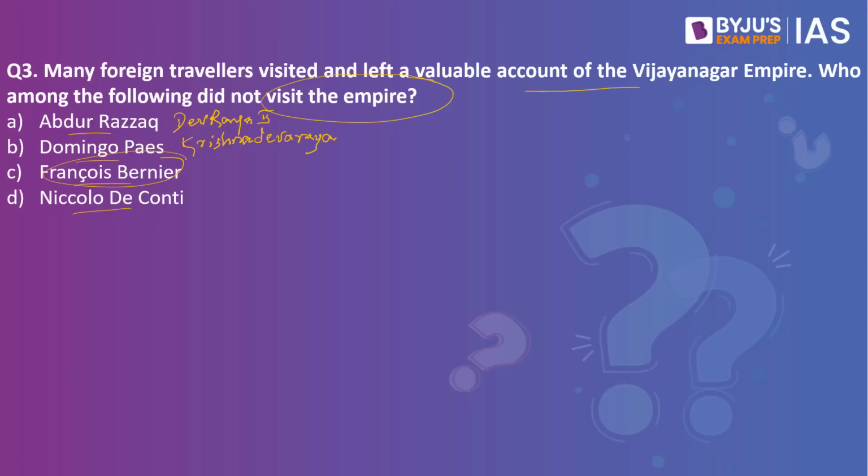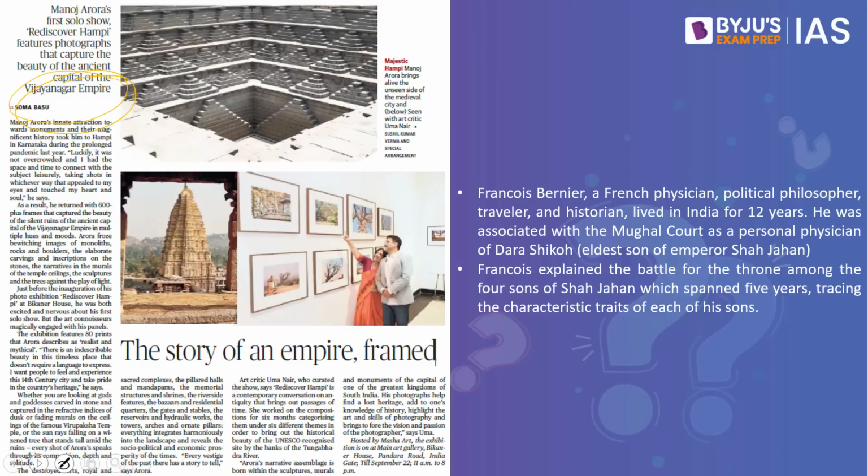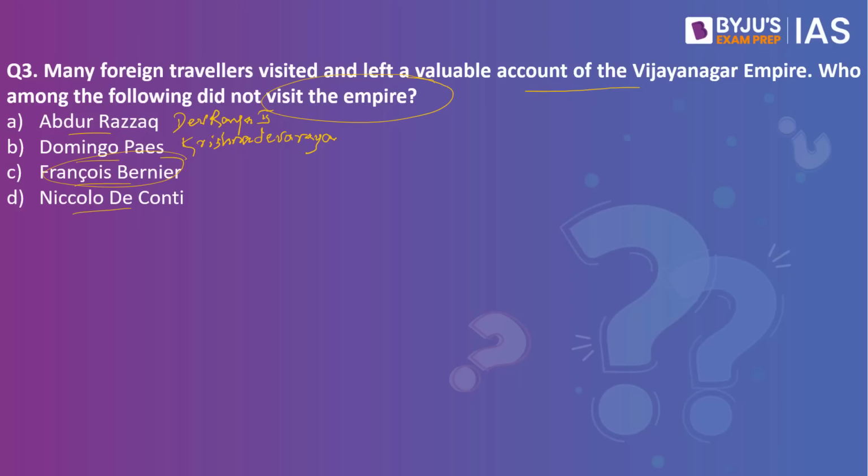Then we have Francois Bernier. He did not visit the Vijayanagara Empire. He was a French physician, political philosopher, traveler and historian who lived in India for 12 years. He was associated with the Mughal court as a personal physician of Dara Shikoh, and he explained the battle for the throne among the four sons of Shah Jahan, which spanned 5 years, tracing the characteristic traits of each of his sons.